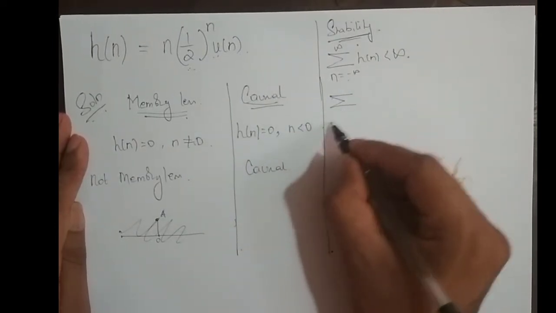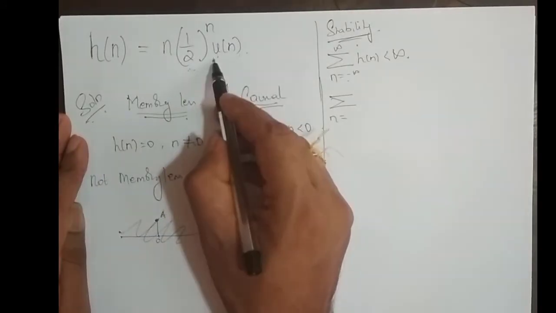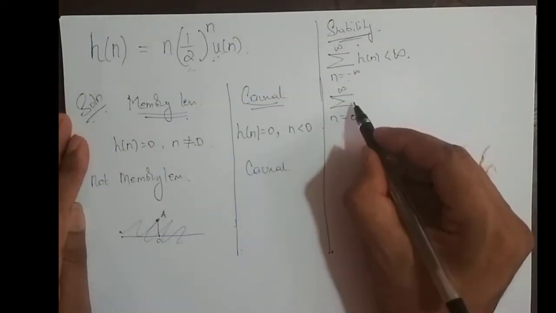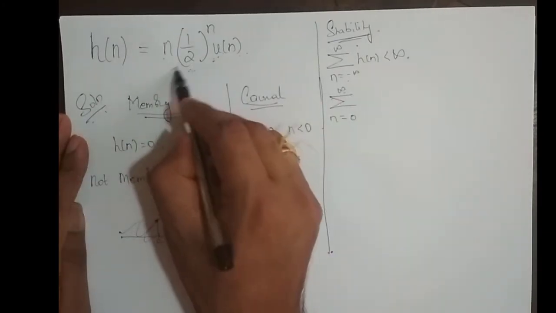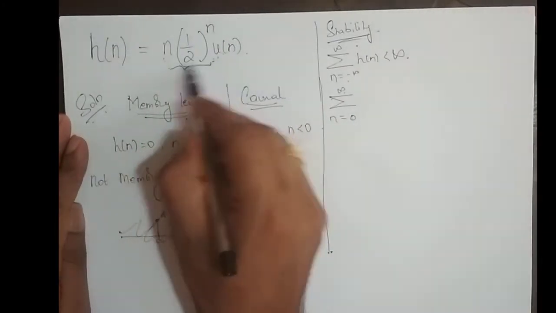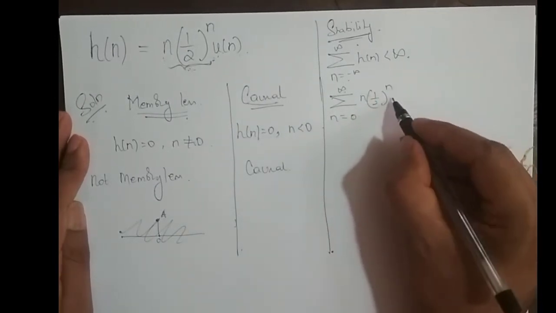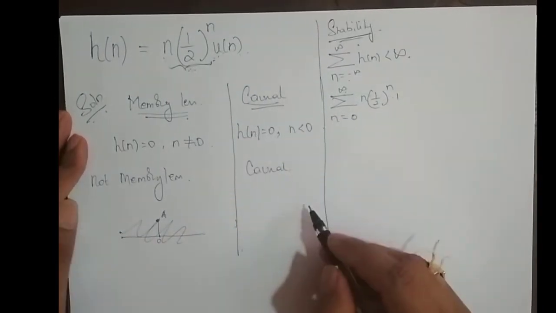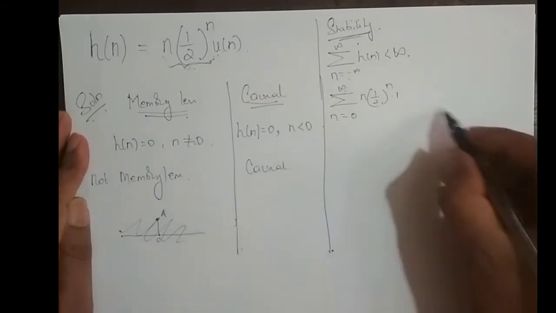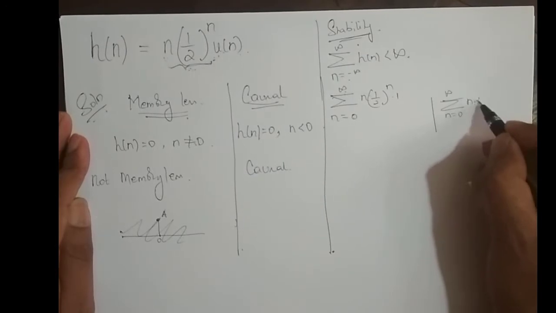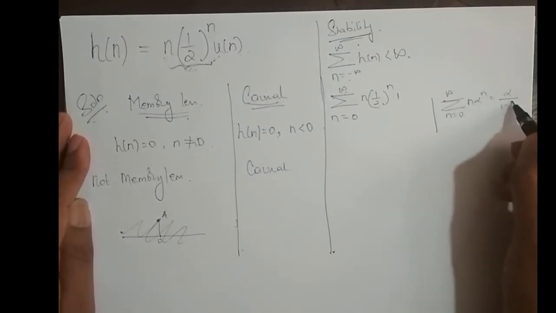So summation over n, this sequence is starting from where? 0 to infinity, right? Why? Because I have the unit step function. And from 0 to infinity, h[n] is n (1/2)^n, and u[n] is 1 for n varying from 0 to infinity. Now we have a standard result: summation n from 0 to infinity of n alpha^n is alpha divided by (1 minus alpha) whole square.